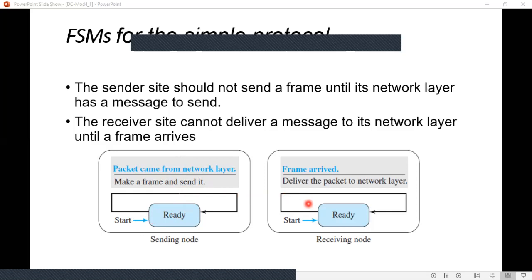Now at the receiving node, the receiver is in the ready state. This is the start. The receiver machine remains in this ready state until a frame is received. Once the frame is received, it will decapsulate it, that is, extract the packet out of the frame and send the packet to the network layer.